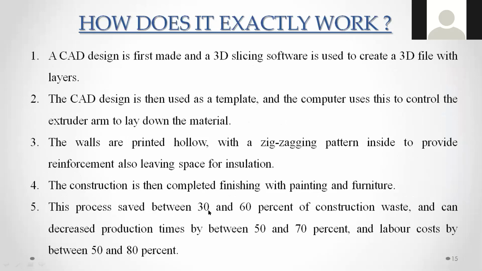This process saved between 30 to 60% of the construction waste, decreased the production time by between 50 to 70%, and the labor cost by 50 to 80%. See, this is how it works. When you're constructing any building, the wastage can be reduced by 30 to 60%, and the production time by almost 70%. Within 30% of the time, you can complete the building, and labor cost can be reduced by 50 to 80%.